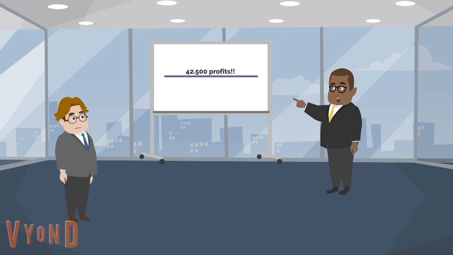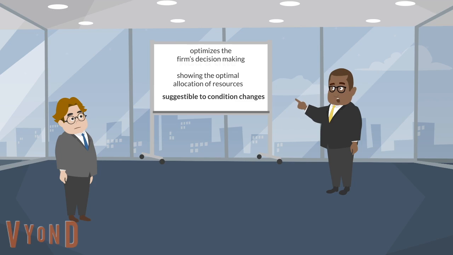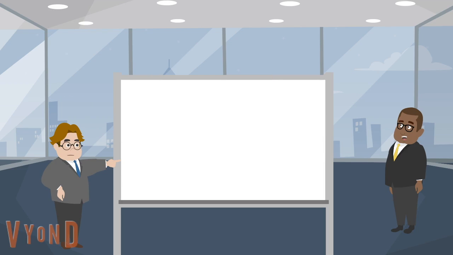Maurice proudly presents his results to Julian, the CEO, as he has successfully maximized the profits during such difficult times. He is so thrilled about the whole process that he tells Julian all about the special features of linear programming. He enthuses over how it optimized the firm's decision-making by evaluating various alternatives, showing the optimal allocation of resources, and even being susceptible to condition changes.